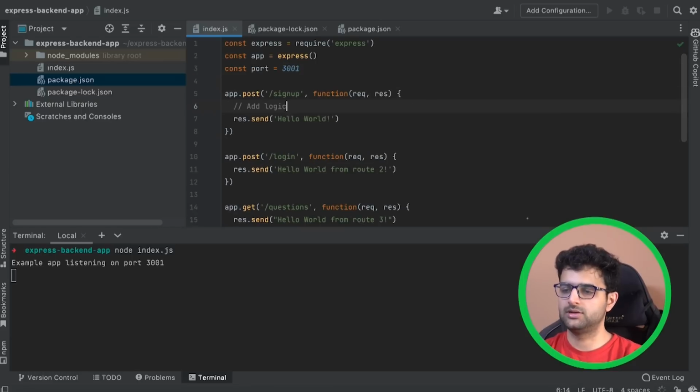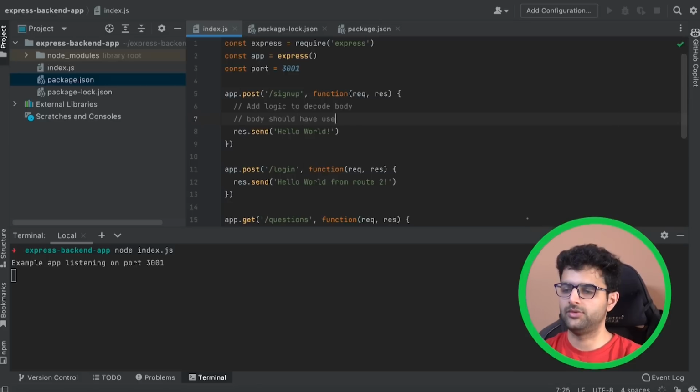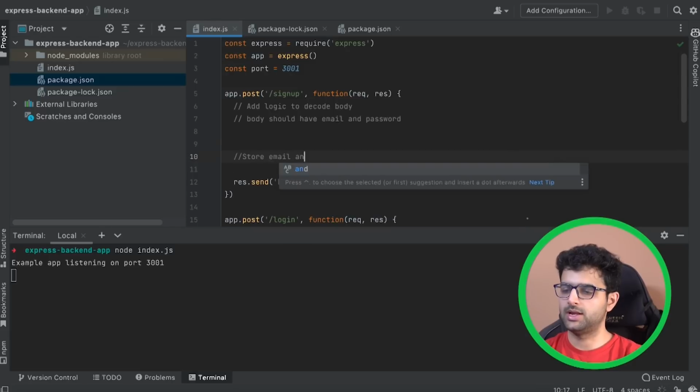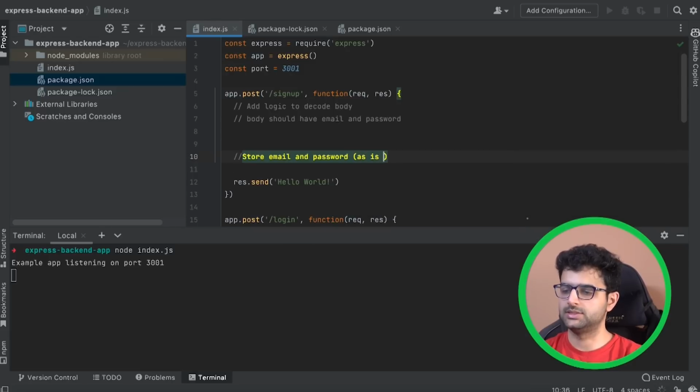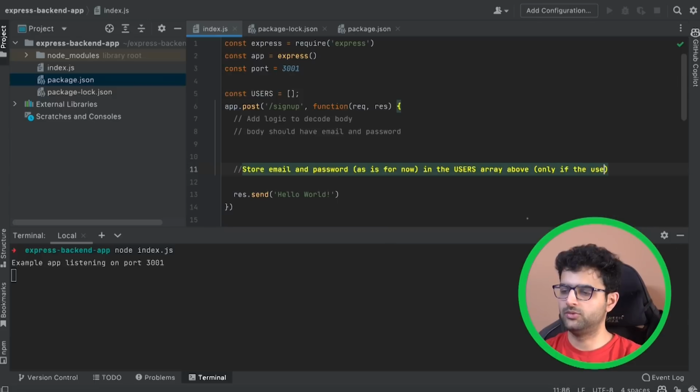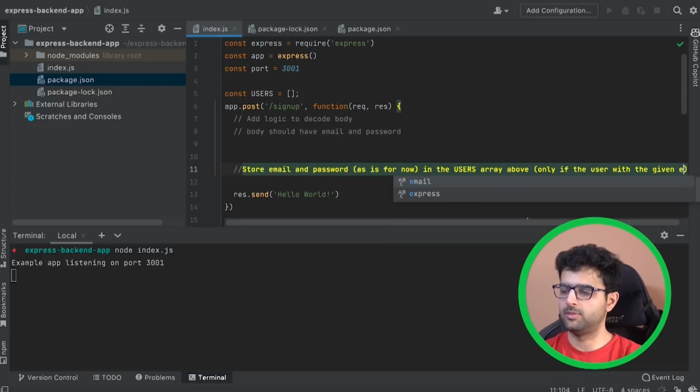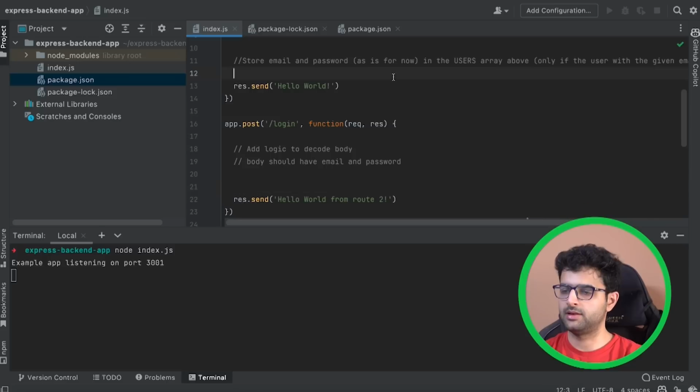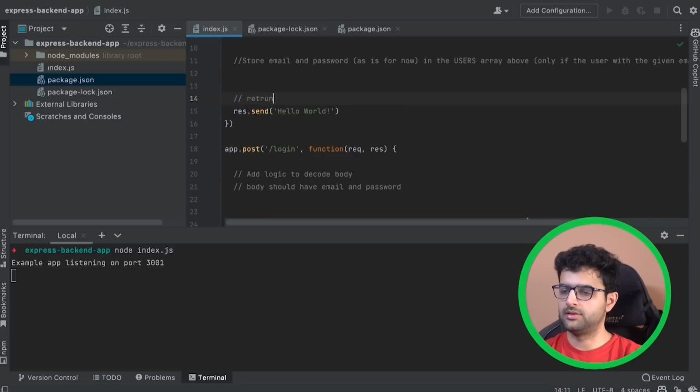Add logic to decode body. Body should have user email and password. Basically same thing here. Once you've done that, store email and password as is for now in the users array above. Only if the user with the given email doesn't exist, and then return back 200 status code to the client.